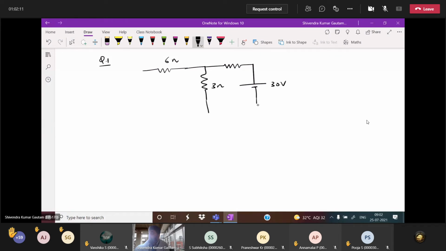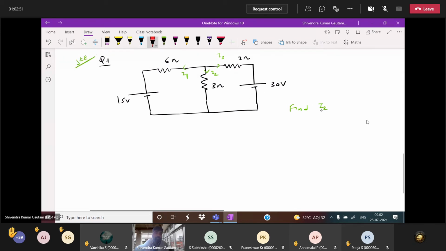I'm telling you, if you want to solve fast in less time without applying KVL: here 15 volt, 6 ohm, 3 ohm, and here 30 volt, also 3 ohm. Currents I1, I2, I3 are given. They have only asked to find I2. JEE asked this question. Find I2.